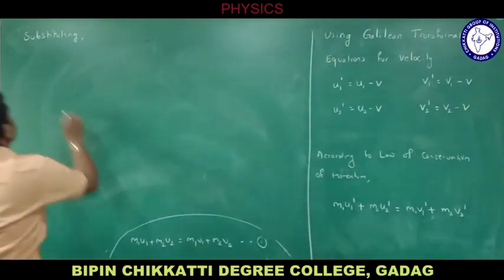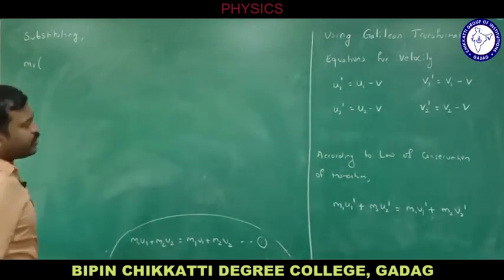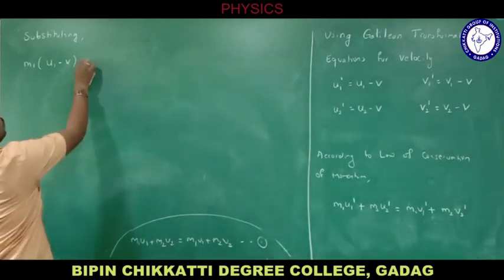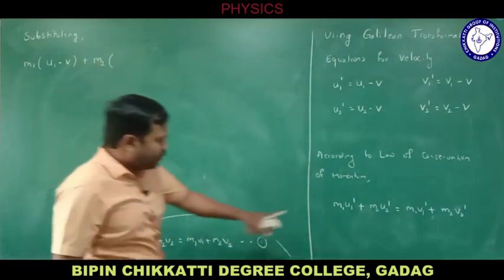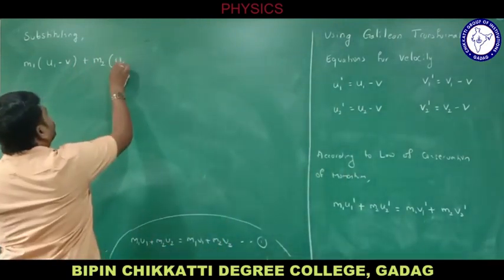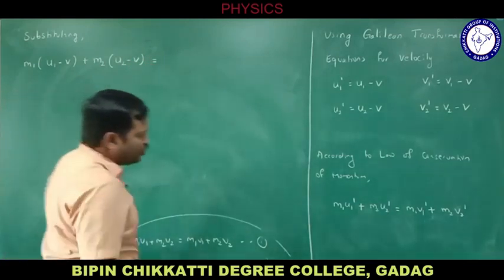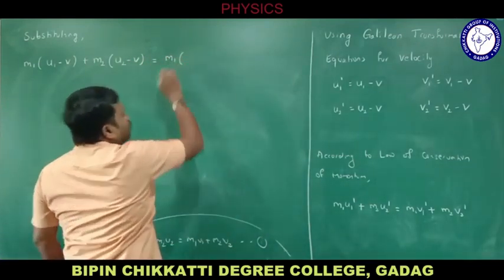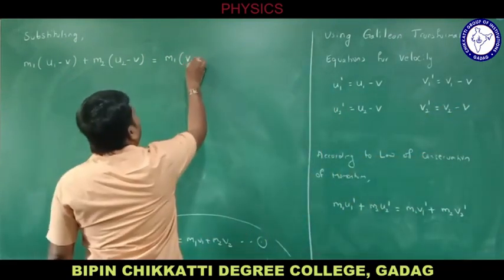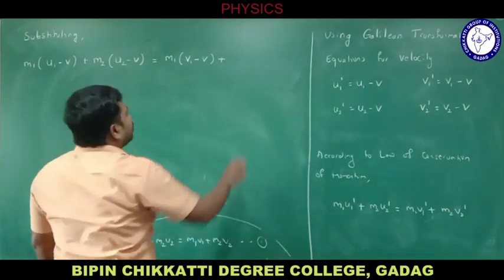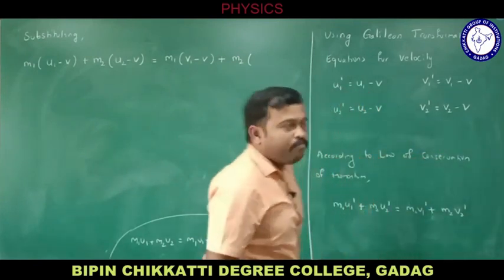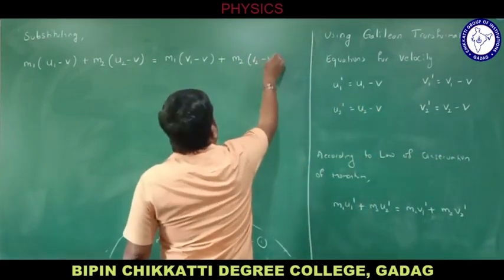So m1 times u1 minus v, plus m2 times u2 dash, which is u2 minus v by the Galilean transformation equation for velocity. That is equal to m1 times v1 dash, which is v1 minus v, plus m2 times the Galilean transformation for v2 dash, which is v2 minus v.